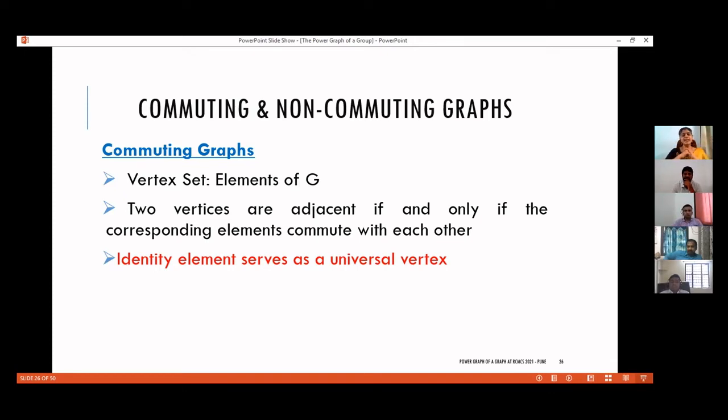In the case of the identity element, it commutes with all the elements of the group, and hence in the commuting graph, it will be adjacent to all the vertices. Sometimes we are not interested in that. Sometimes when we are finding the distance between two vertices or some notions like that come into the picture, when a universal vertex is there, the distance always becomes 2. And maybe we are interested in some other sort of relation between these in which the identity element does not interfere. Yes?